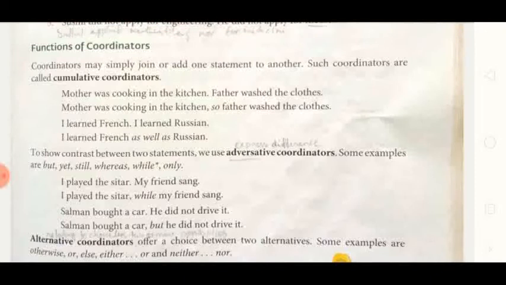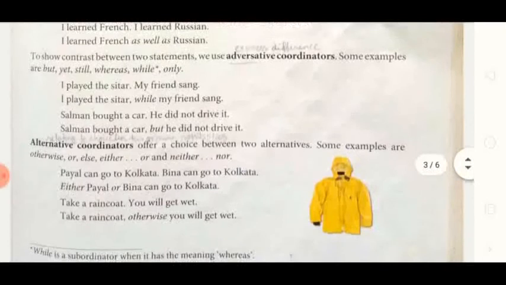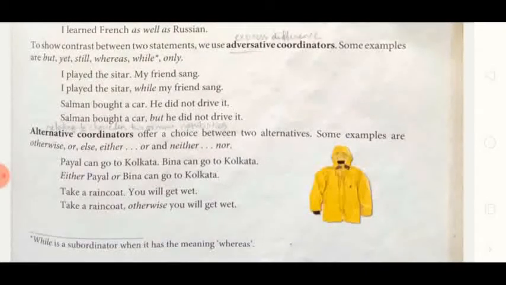Salman bought a car, but he did not drive it. If a person bought a car, definitely he must know how to drive it. But here the adversity is there. Salman bought a car, contrast. But he did not drive it. So it is joined with but. Then alternative coordinators, according to the name, give a choice between two.